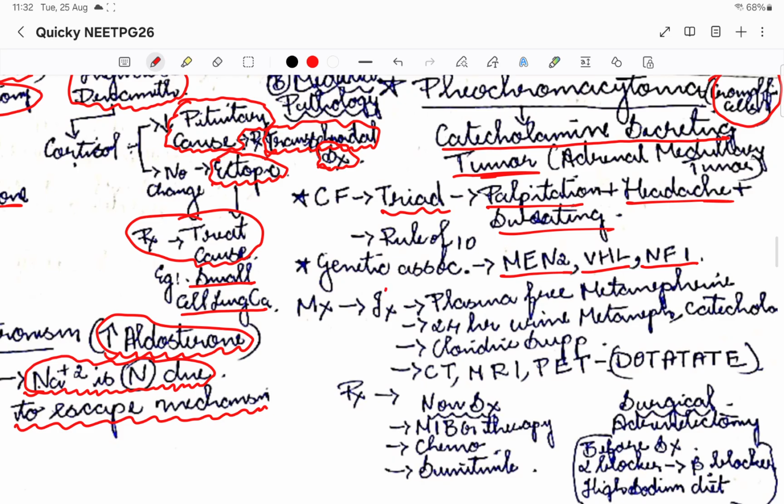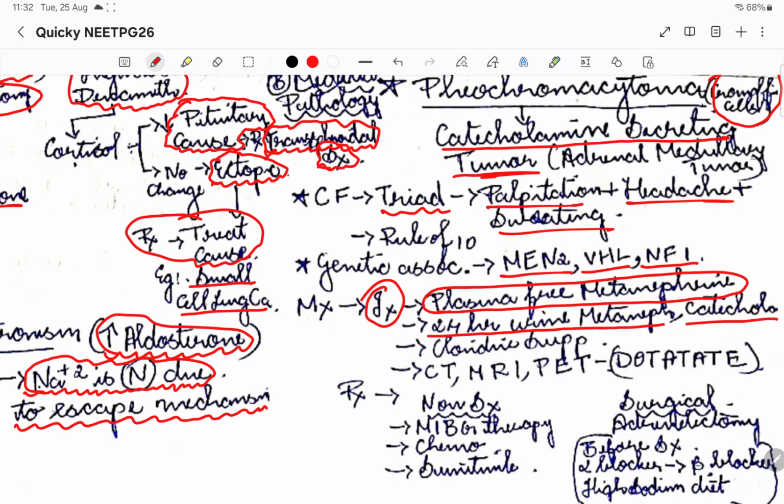Coming to management, first we do the investigations. The best test is plasma free metanephrines, that is the gold standard. Then 24-hour urine metanephrines and catecholamine levels can also be checked. Then the clonidine suppression test. Once I know this is probably pheochromocytoma, that is when I'll go for CT, MRI and PET scan. For PET scan, remember the name, DOTATATE. DOTATATE is the particular PET scan with respect to pheochromocytoma.